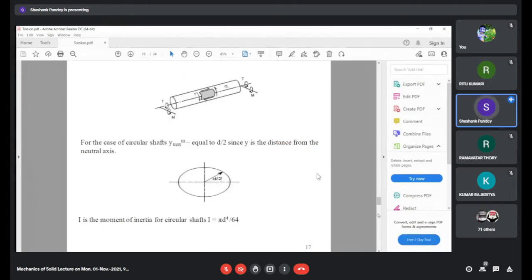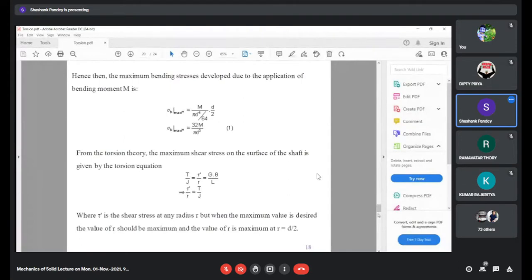Here you can look that the shaft is subjected to torsion as well as bending. Bending may be because of its weight, it may bend, and torsion is because of the twist. On substituting the corresponding values, we get equation one. We have substituted y max as d by 2 and I as pi d raised to power 4 upon 64, and from that we got 32M upon pi d cube.